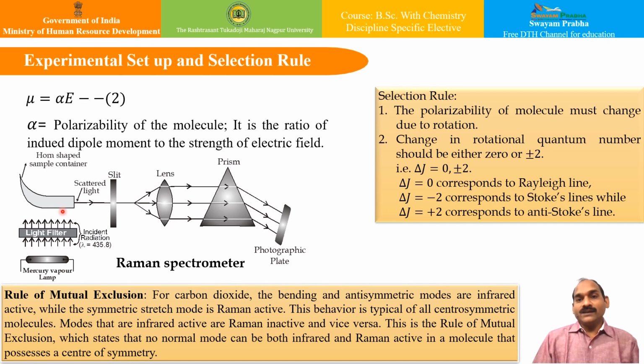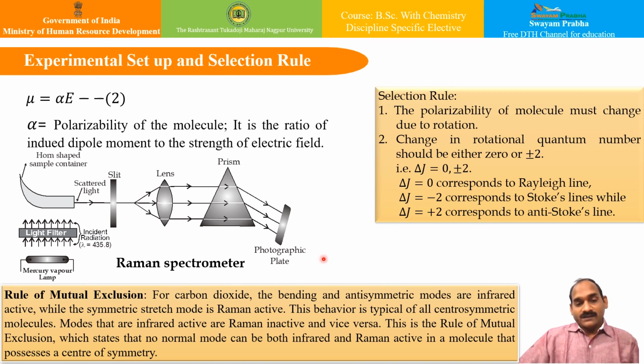Now at right angle to the incident radiation, there is a slit, a lens and a prism, and the system is followed by the photographic plate, as you can see over here. Nowadays, instead of this photographic plate, we use a detector, which acts as an electronic detector. You can use any photomultiplier tube, and that can enhance the received signals.